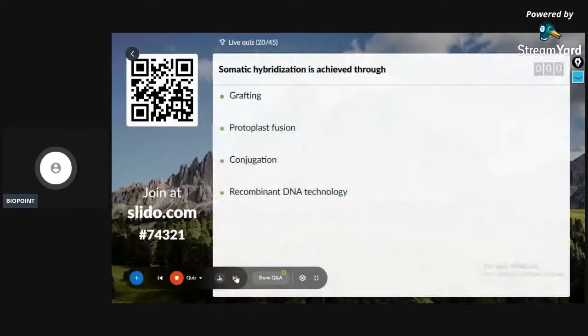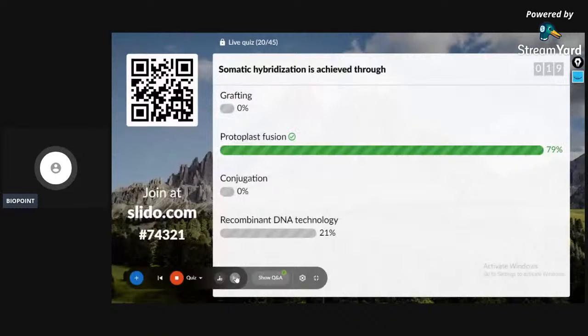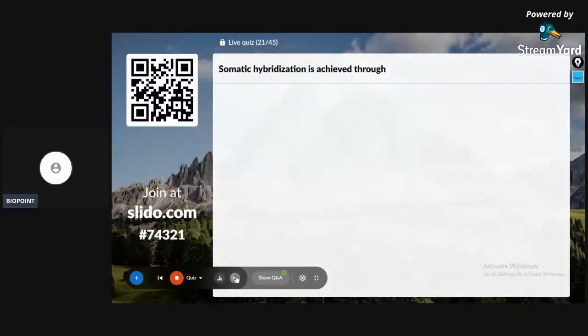We have 45 questions to complete. Somatic hybridization is achieved through grafting, protoplast fusion, conjugation, or recombinant DNA technology. 5 seconds remaining for the answer. 79% of the students with the correct answer, it is protoplast fusion. 21st question on the screen.